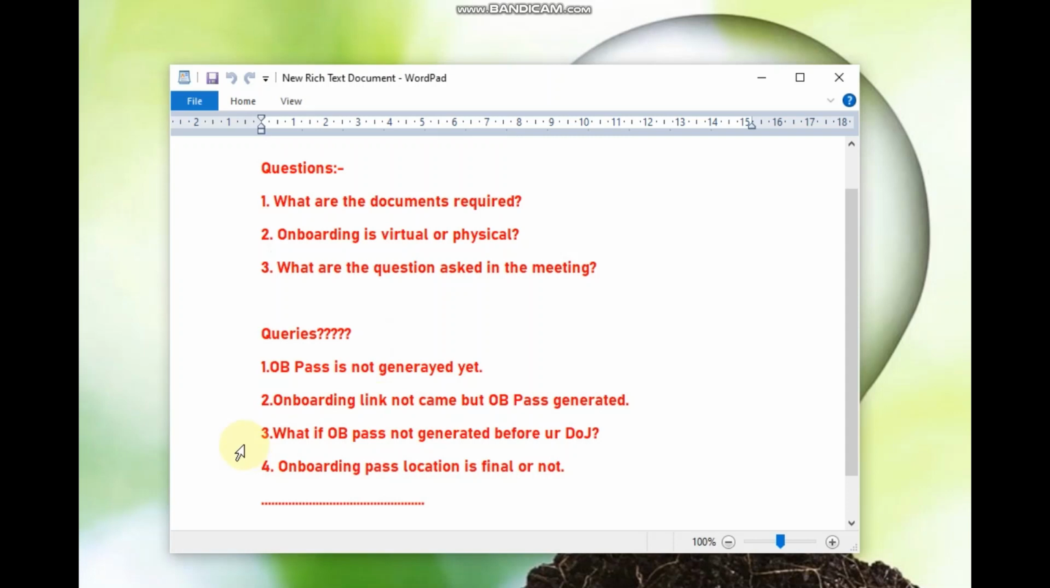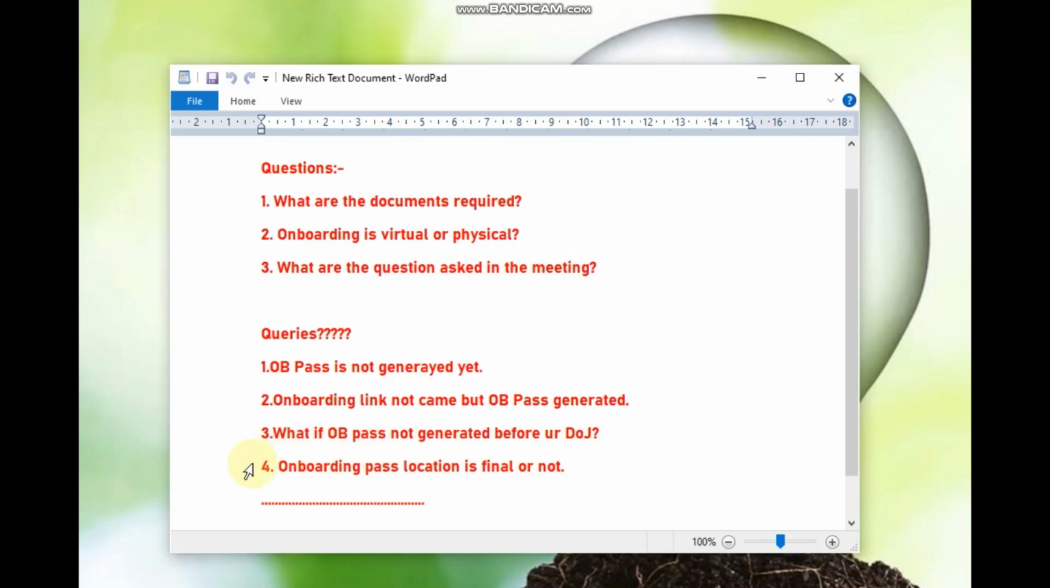After that someone is also asking what if your onboarding link is not generated before your date of joining. So guys, due to some technical issue, you may not receive your onboarding link. Don't worry, your offer will not get cancelled or revoked. It might be due to some network issue or some technical issue. You will receive your next date of joining in the further working days of Cognizant. So don't worry, you will receive your date of joining.